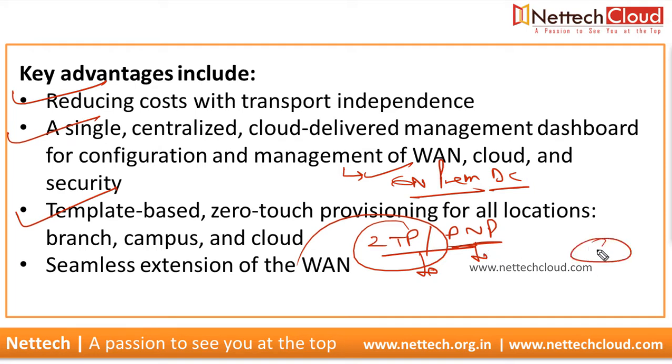It means if your WAN edge device has internet connectivity, reachability to the controller, and DNS resolution, then literally without doing any configuration, this WAN edge device can be added to the SD-WAN fabric. I'm going to explain later how it is possible.